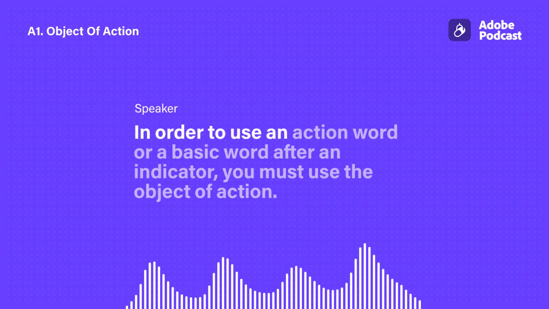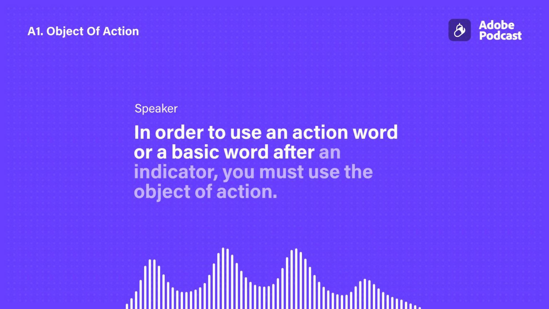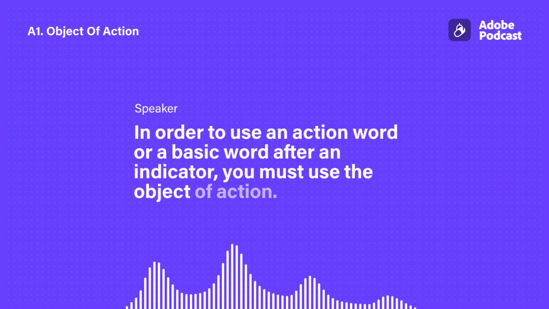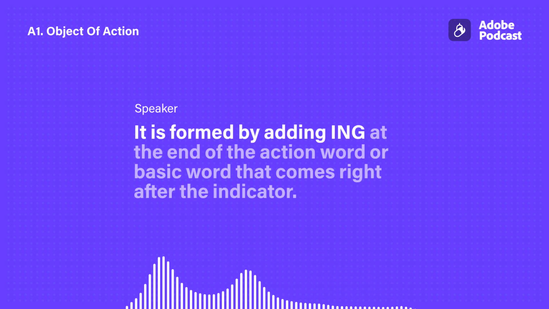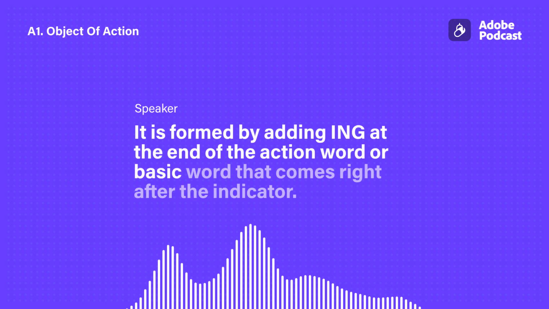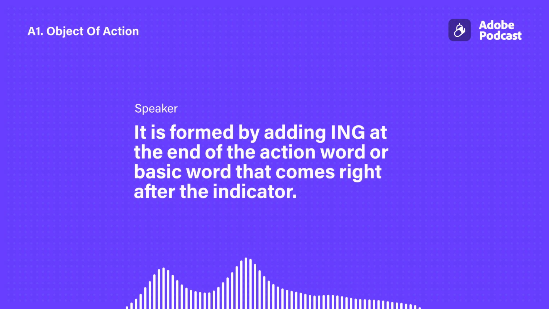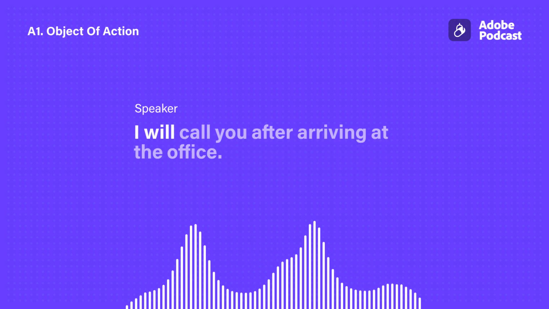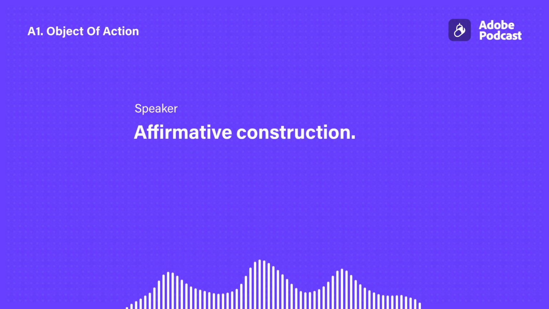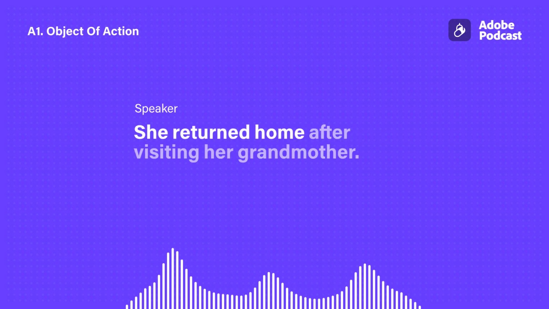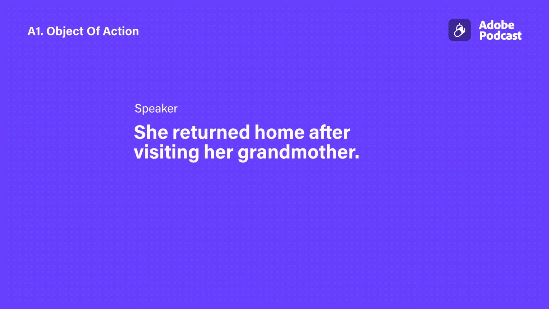In order to use an action word or a basic word after an indicator, you must use the object of action. It is formed by adding -ing at the end of the action word or basic word that comes right after the indicator. I will call you after arriving at the office. Affirmative construction. She returned home after visiting her grandmother.